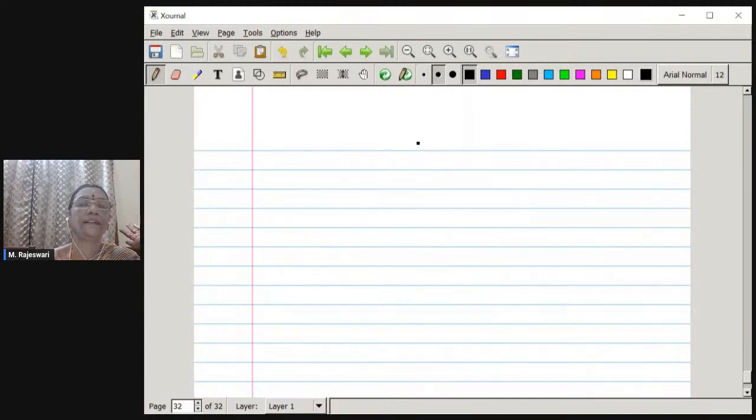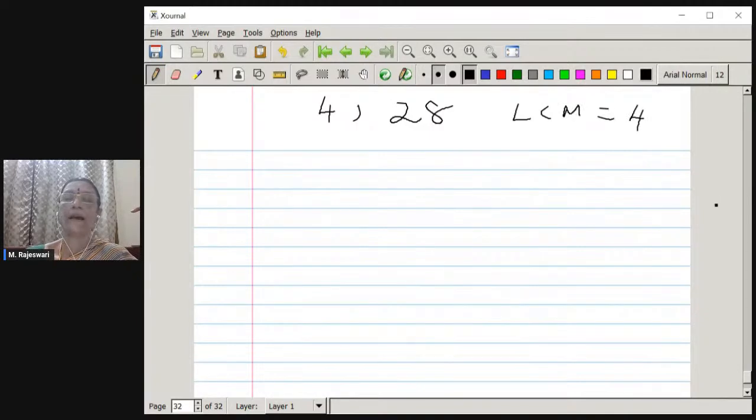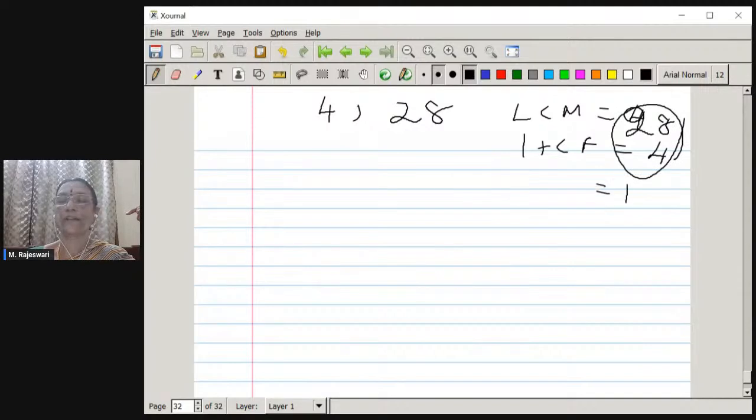You take 4 and one more number, say, for example, 28. So obviously the HCF is 4 here, and the LCM is 28 here. Now multiply these two, you will get 112.